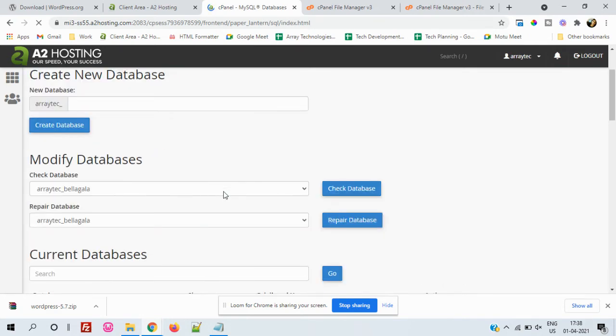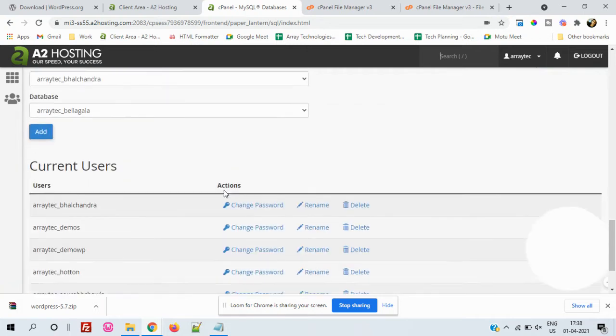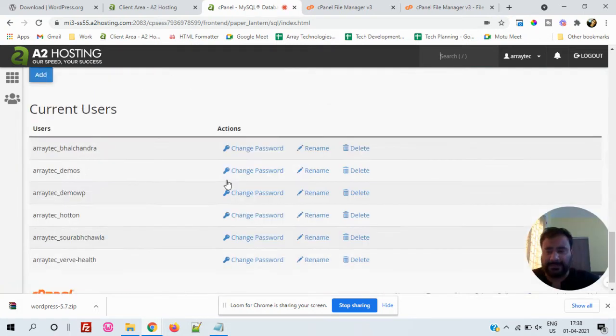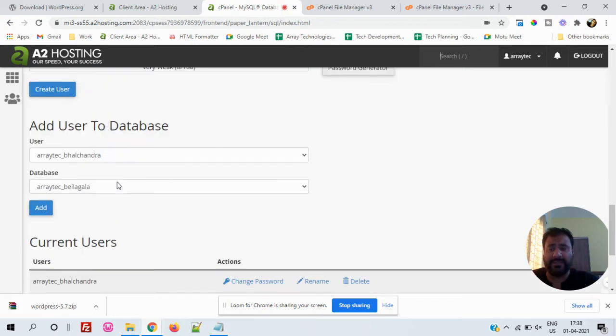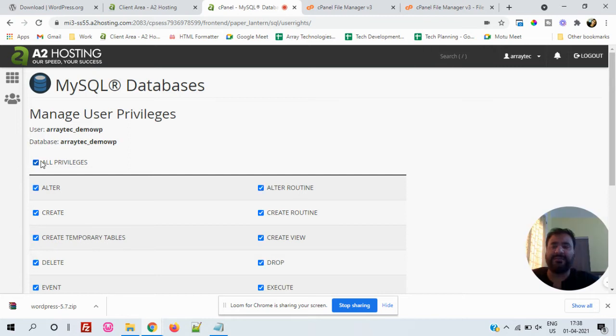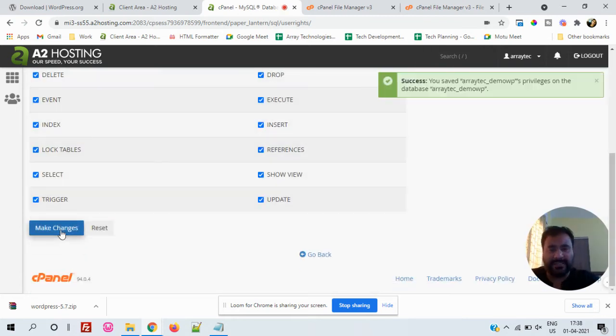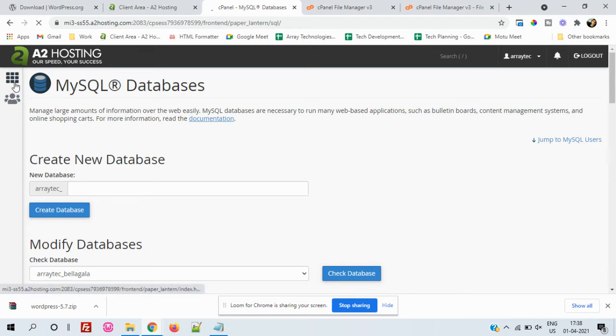After we create a database and user, we have to assign that user all the privileges for that particular database. I just have to click here, select the user from here, WP, and select the database. Then I click Add, so that this user will have access to that particular database. We click All Privileges and Make Changes, so that this user can interact with everything. Let's go back, and then you have to go to the home.